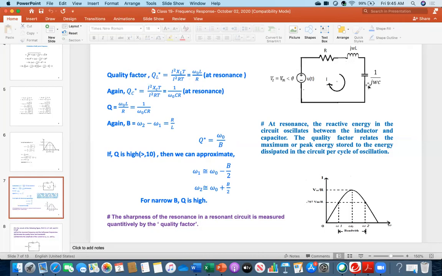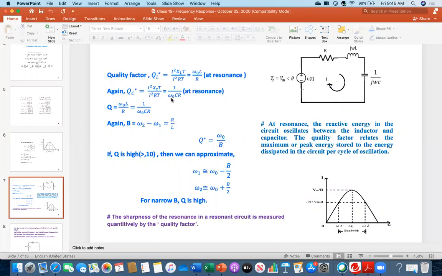Now, the energy oscillates between these two reactive elements, so you can define the quality factor for the capacitor. Same thing: I squared XC is the reactive power for this component, multiplied by the time period. This is the reactive energy inside the capacitor over the dissipated energy through the resistor. Again T cancels and I squared cancels, but XC is 1 over omega C. So it is 1 over omega naught C, over R.